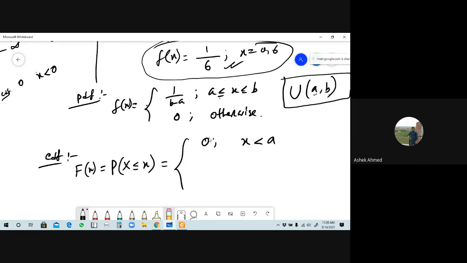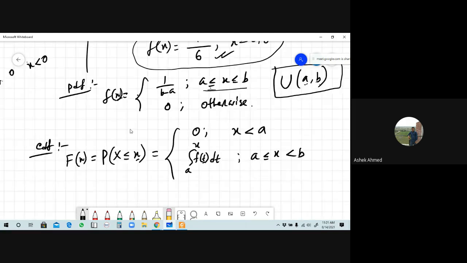Understand? Yes, sir. And the next case is if a is less than or equal to x is less than b. When we consider this interval, the corresponding values of CDF will be from the lower limit, which is a, to the upper limit, which is x. You have to integrate the function f of t with respect to t here, because t is the dummy variable. এখানে x ছিল, so you have to replace x by t here. Understand? Yes, sir.